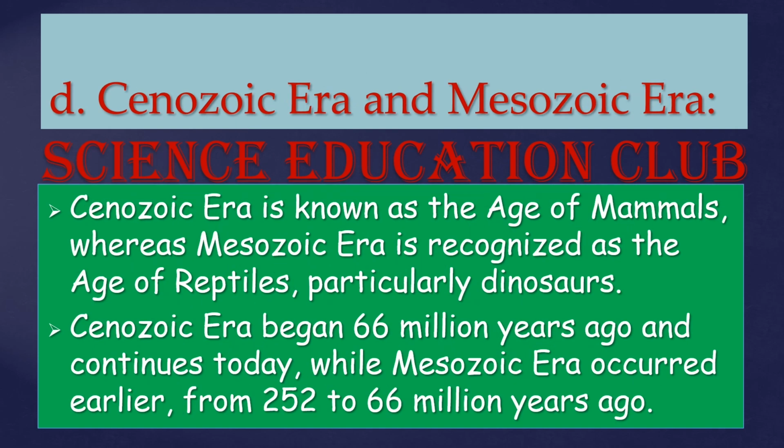Cenozoic era and Mesozoic era. Cenozoic era is known as the age of mammals, whereas Mesozoic era is recognized as the age of reptiles, particularly dinosaurs. Cenozoic era began 66 million years ago and continues today, while Mesozoic era occurred earlier from 252 to 66 million years ago.